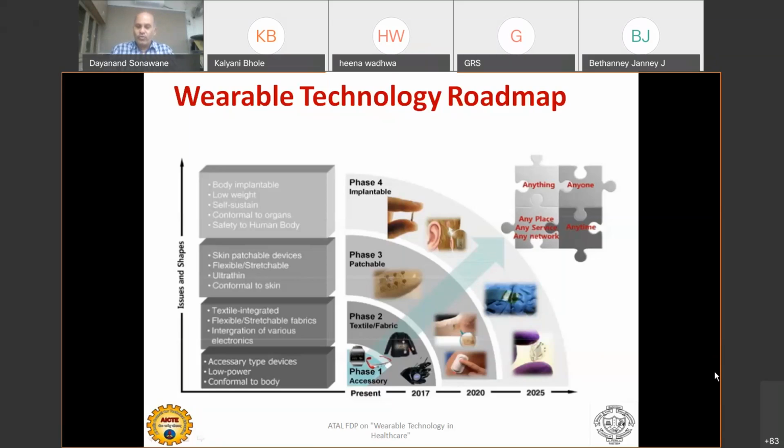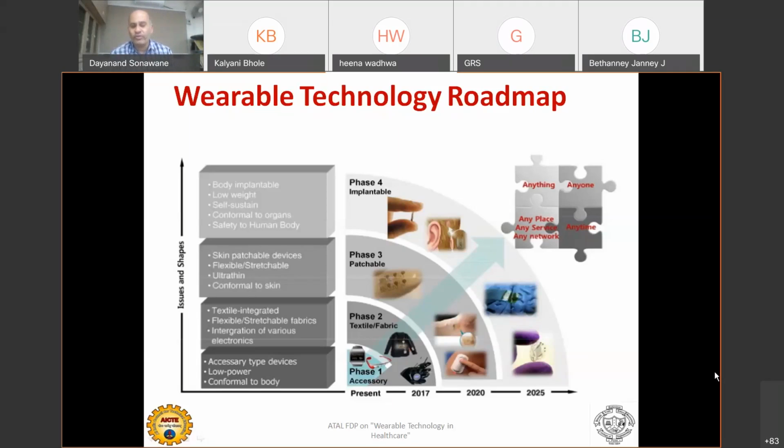Now phase two, once wearable technologies became mature slowly, now textile or fabric kind of thing, they are trying to implant with this, like the wristband or Fitbit, these are kind of things. Now they are tied with the human body, such kind of devices. See, why is miniaturization possible? Because in 2010, 12, when this particular technology came into the picture, that time battery technology was not that mature. Battery technology, power, is playing the crucial role. That's why this is the problem.